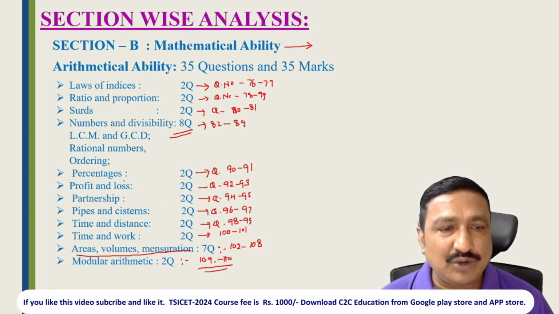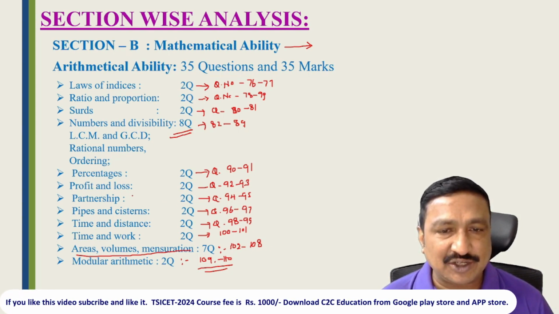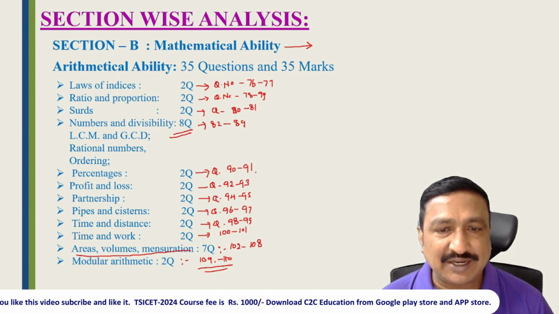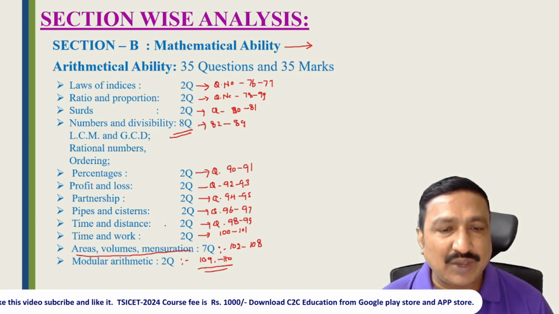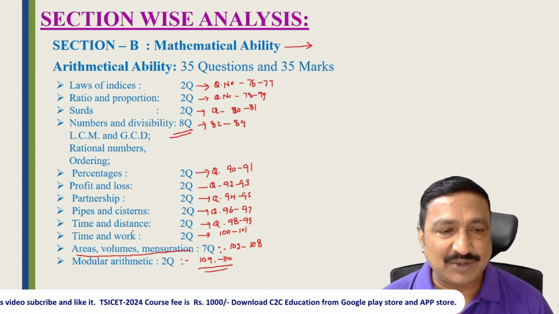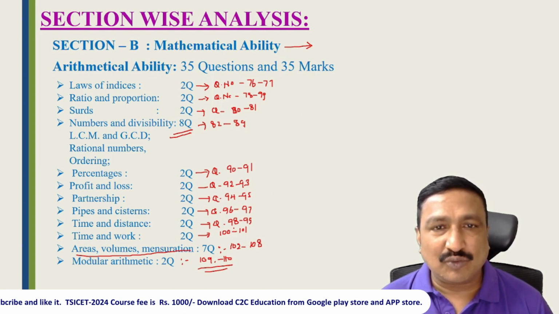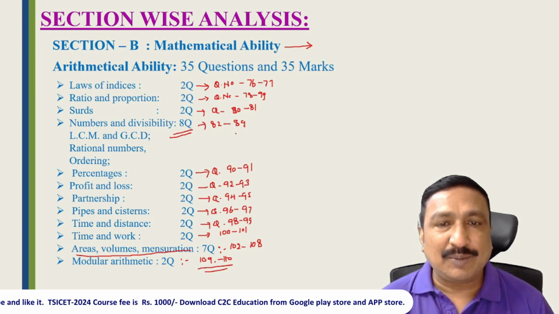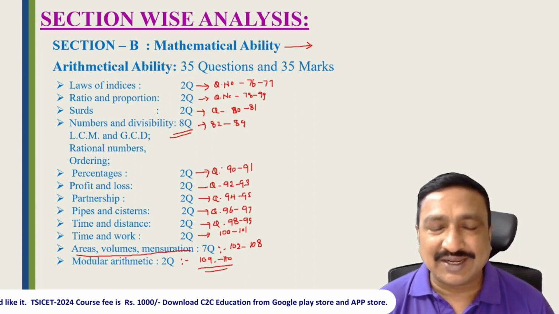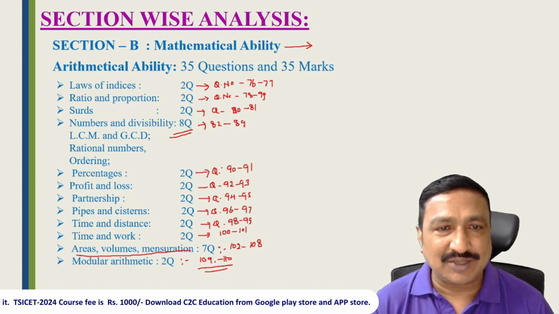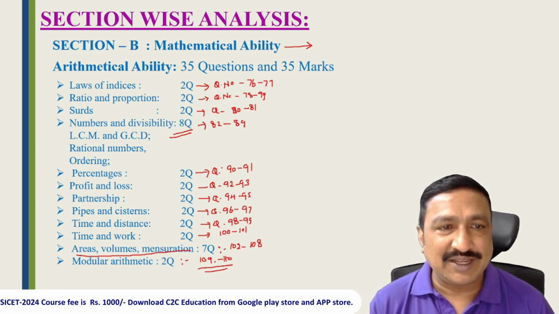Suppose you are very good at percentage, profit and loss, partnership, then start with question numbers 90 to 91. Or if you are very good at pipes and cistern, time and distance, time and work, then go for 96 to 101. So while you are preparing, we should remember these question numbers, because you can click on a question number and attempt the questions instead of scrolling through each question.